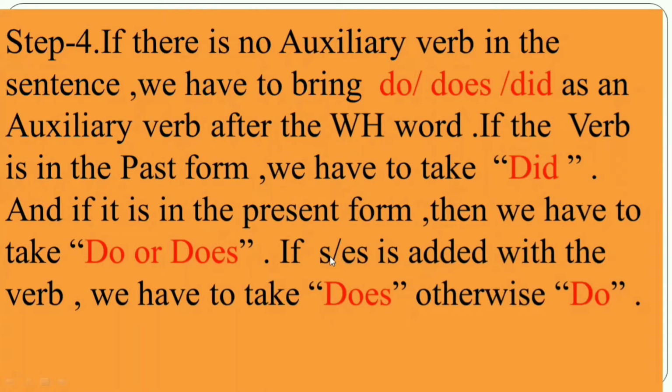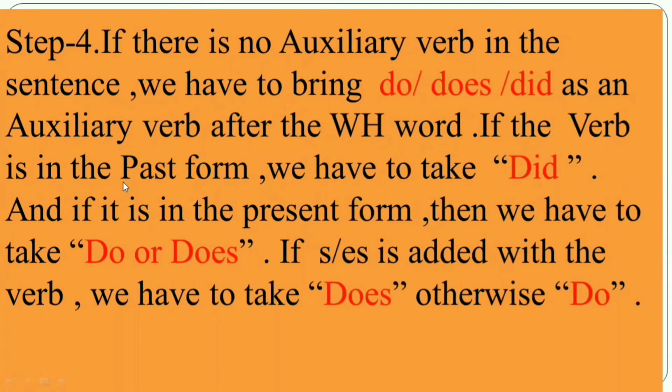If s or es is added with the verb, we have to take does. Otherwise, do. Again, I'm telling you, my dear student, if there is no auxiliary verb in the sentence, we have to bring do, does, did as an auxiliary verb after the WH word.